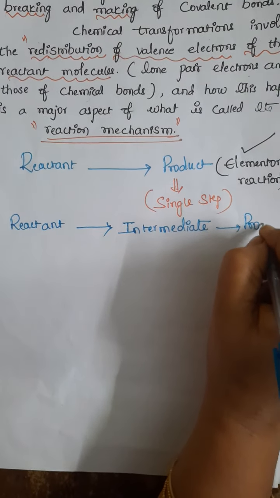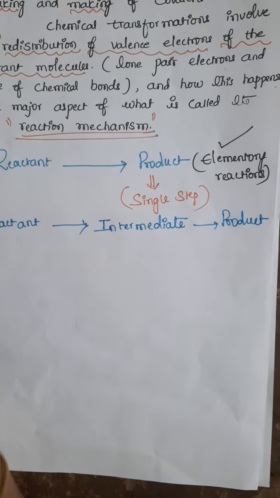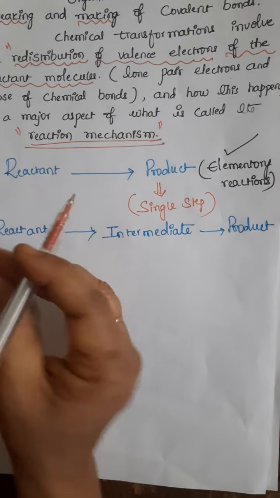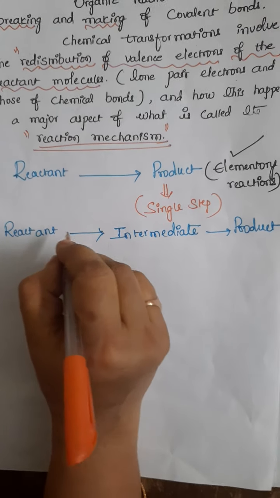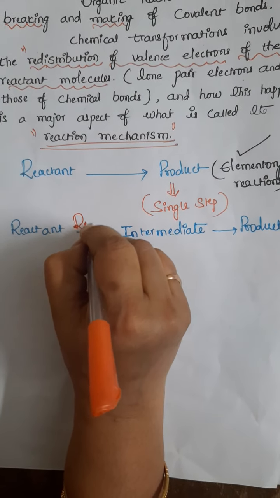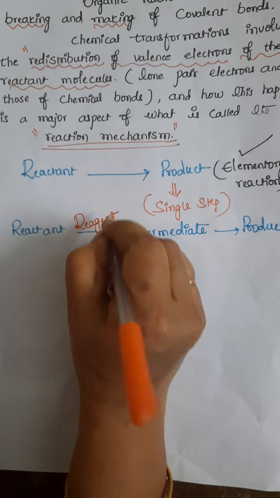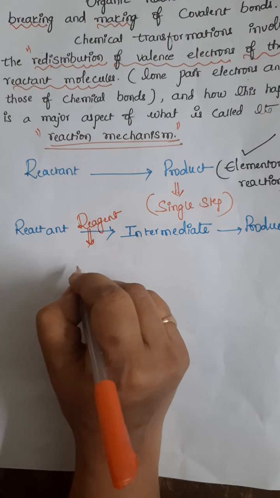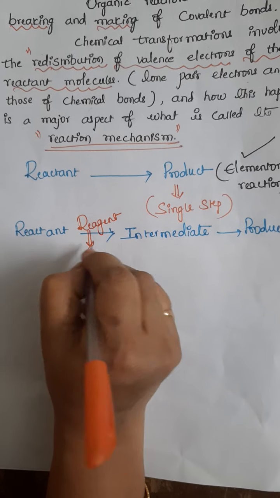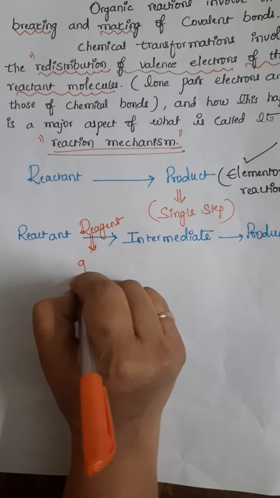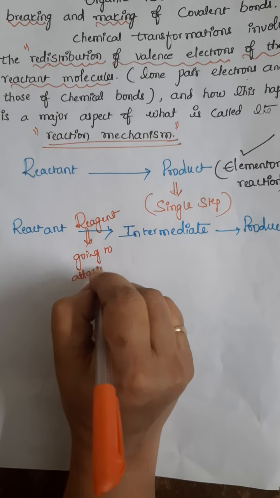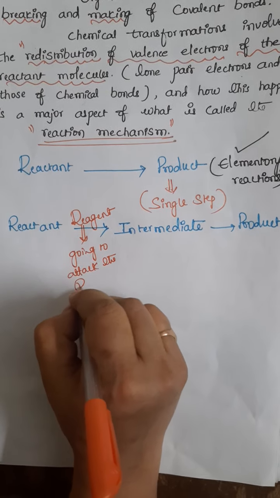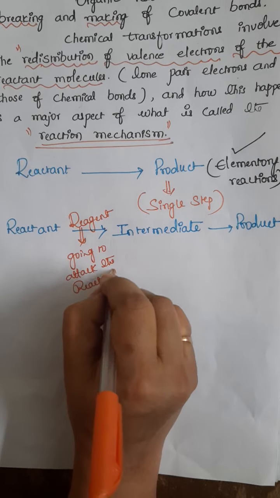See here in this path, first I have taken what molecule, students? A reactant molecule. A reactant molecule is added with the reagent. Reagent is a substance which is going to attack the reactant.